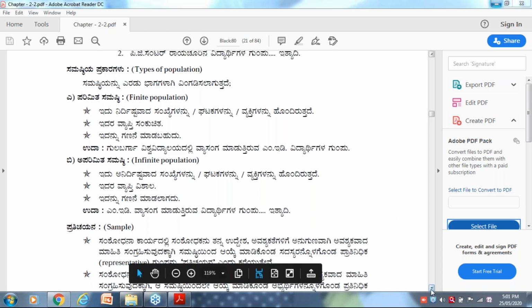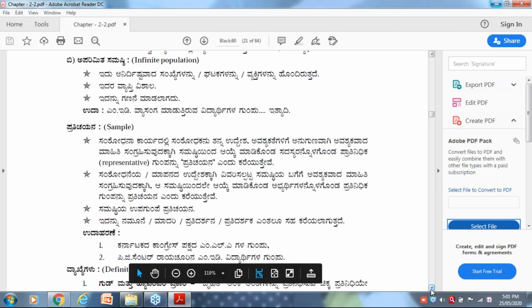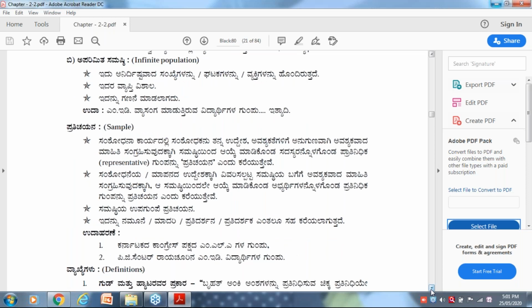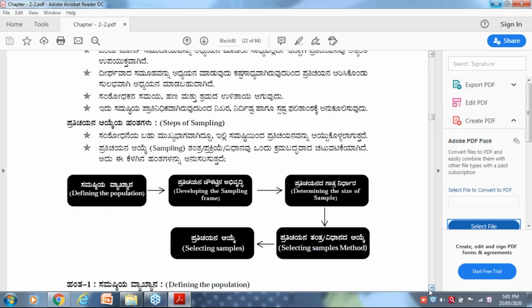How are we going to select the sample? Samples are to be selected. Please try to remember, samples are to be selected from that particular population. This technique of selecting from the population is called sampling. The technique or procedure or the method of selection of a sample is called sampling.